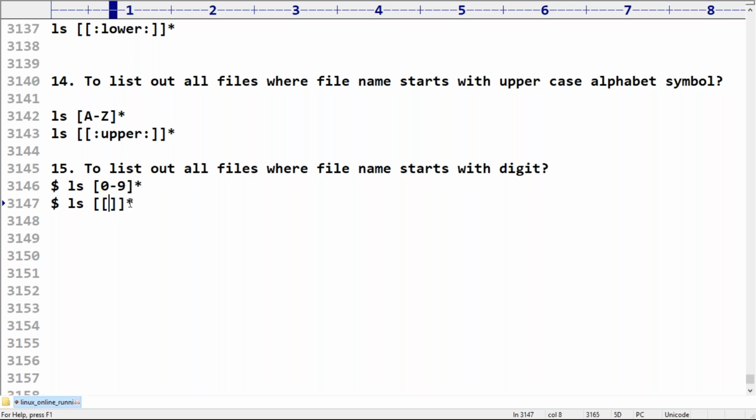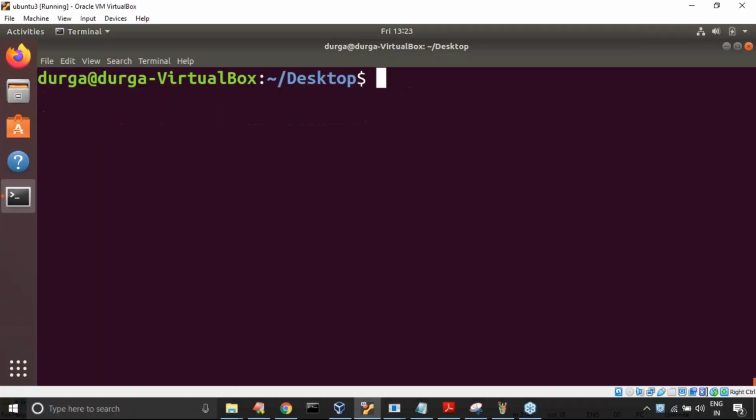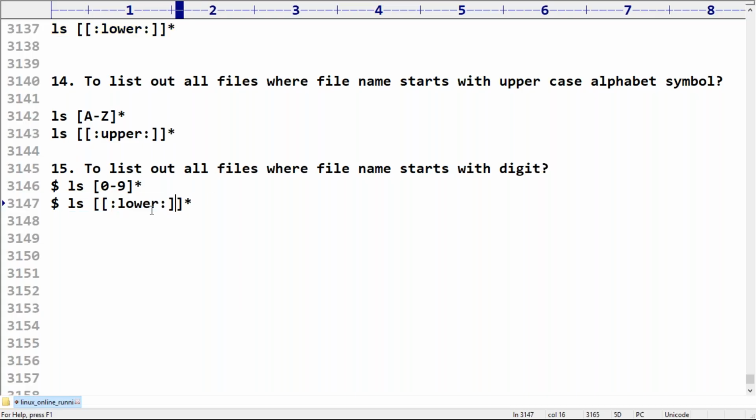Or there is an alternative way: colon, lower colon. Are you getting it? ls, sir, here just colon, lower colon like we can take. So is it going to work or not? Can you please confirm? Yes, definitely. Definitely it is... sorry, one minute. Not lower, it is the digit.